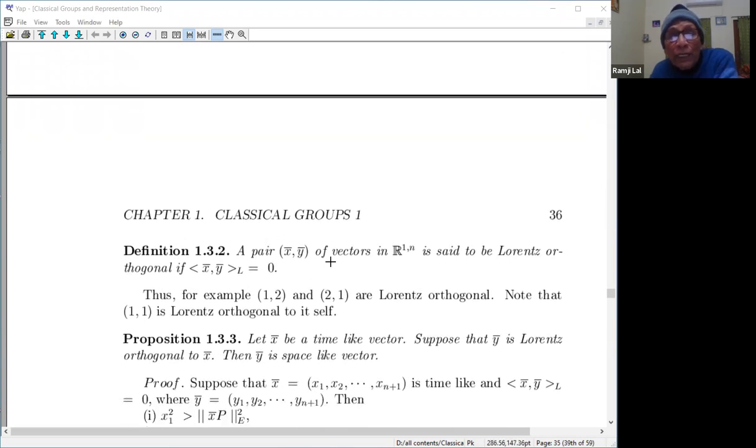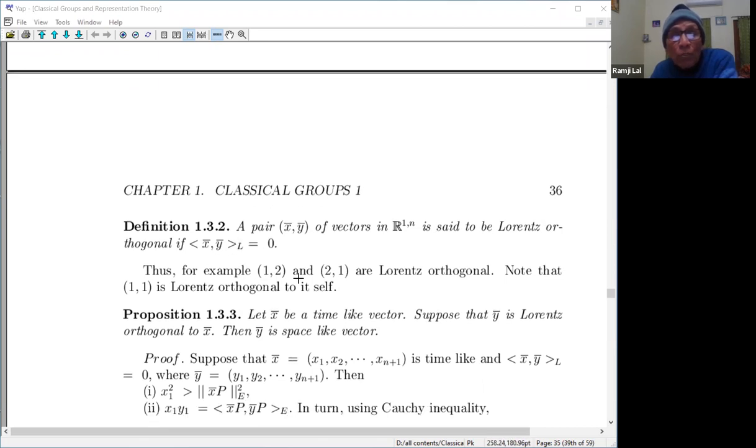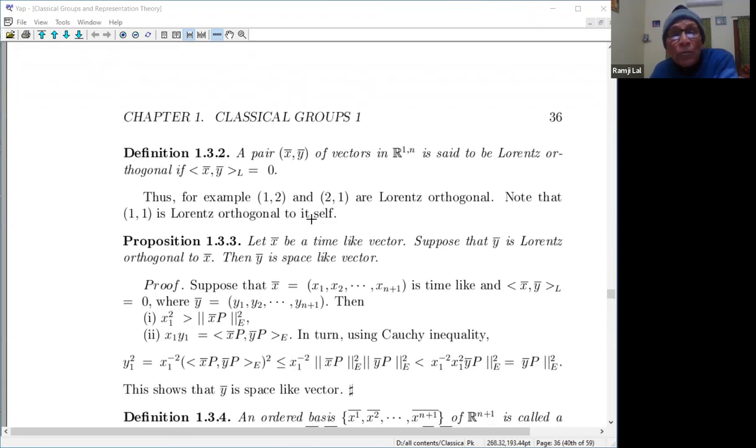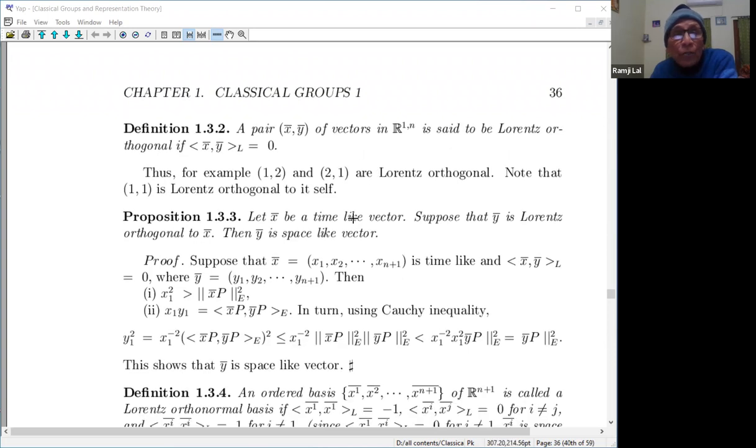A pair x, y of vectors in R^n_1 is said to be Lorentz orthogonal if, just as in the Euclidean case, the inner product is 0. For example, (1, 2) and (2, 1) are Lorentz orthogonal. Note that (1, 1) is Lorentz orthogonal to itself. Now for (1, 2) and (2, 1): 2 into 1 minus 2 into 1 is 0. Therefore they are Lorentz orthogonal.